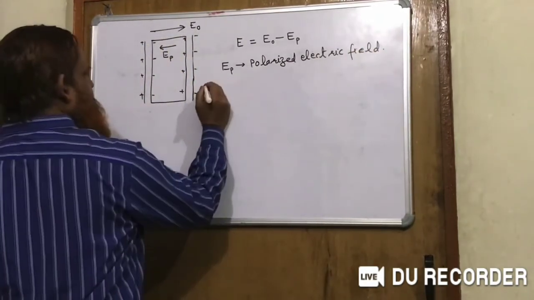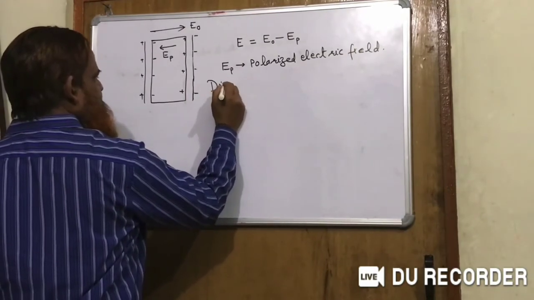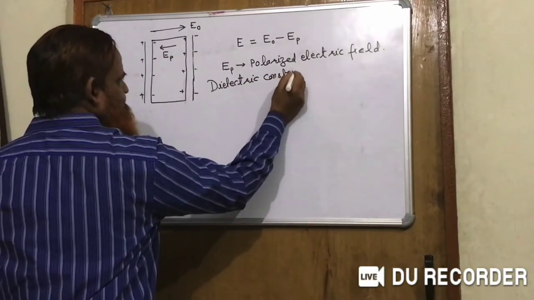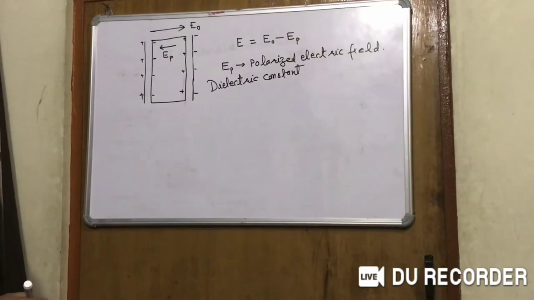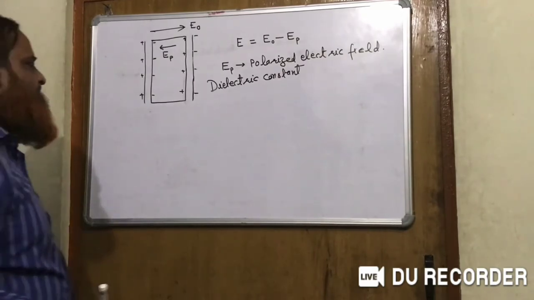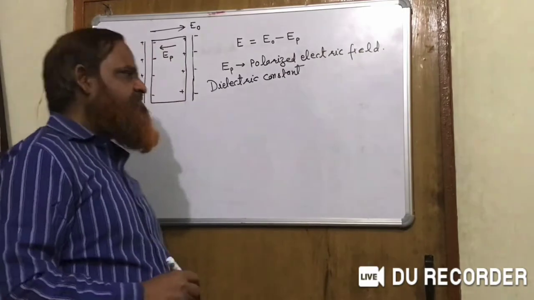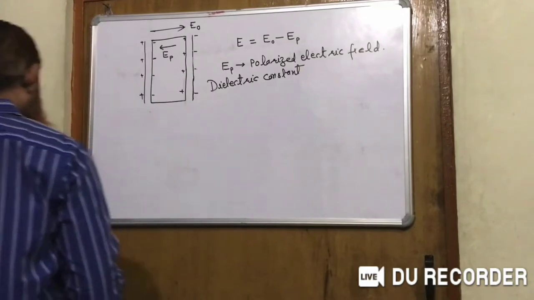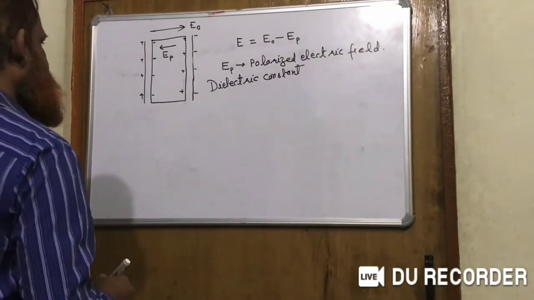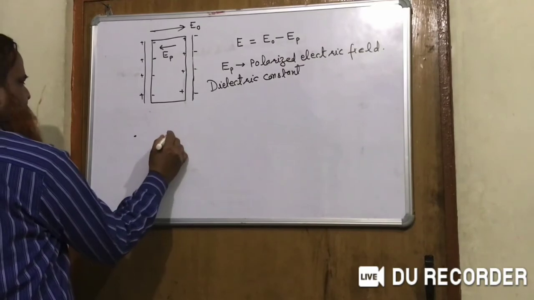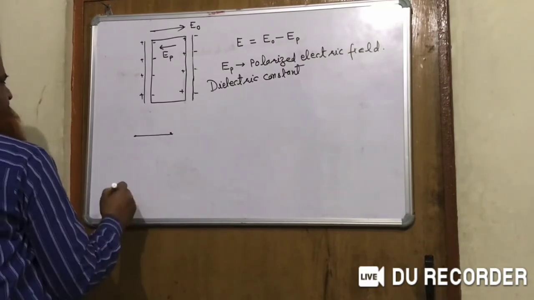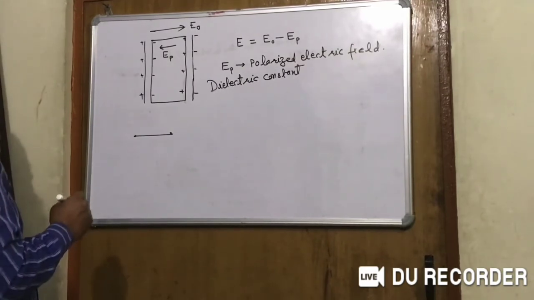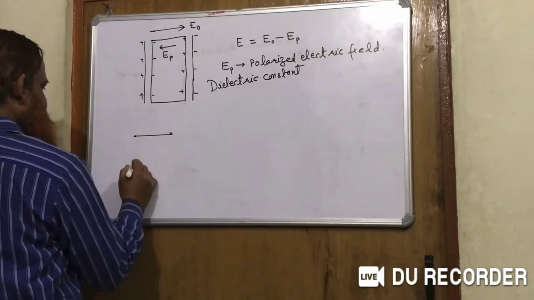Another term is the dielectric constant. You learned earlier that the dielectric constant is also known as the relative permittivity of the medium. It is the ratio of the force acting between two charges when they are placed in vacuum, to the force acting between two charges when they are in a medium.